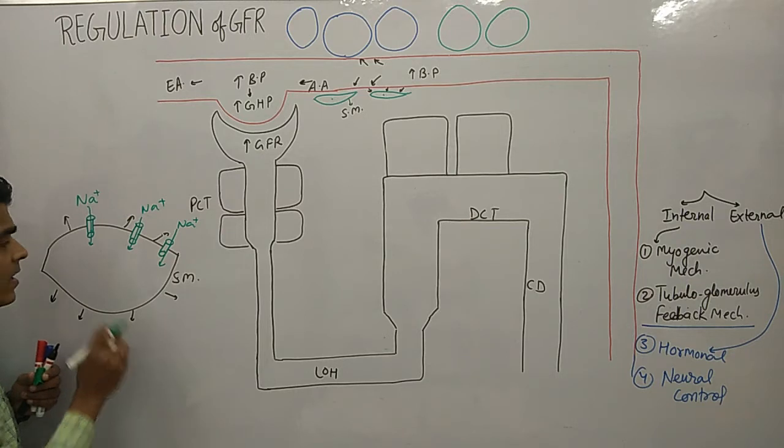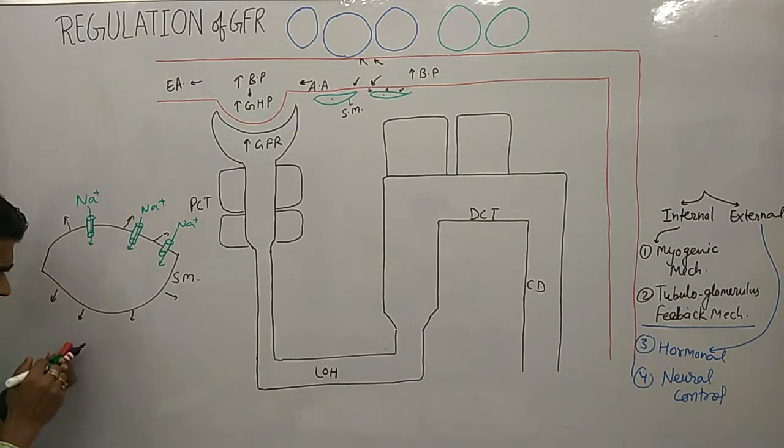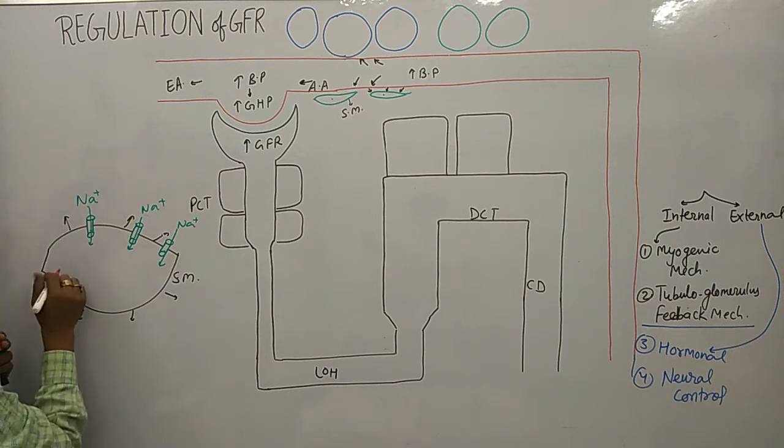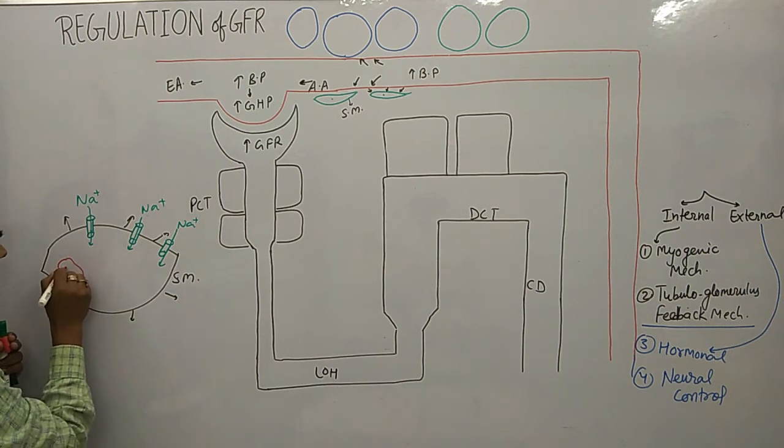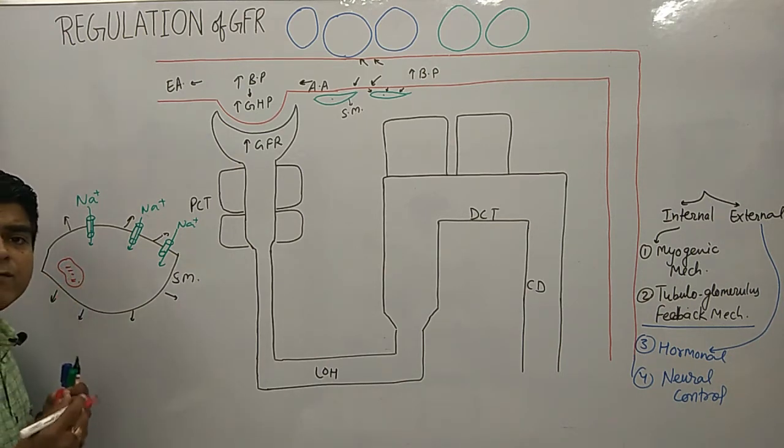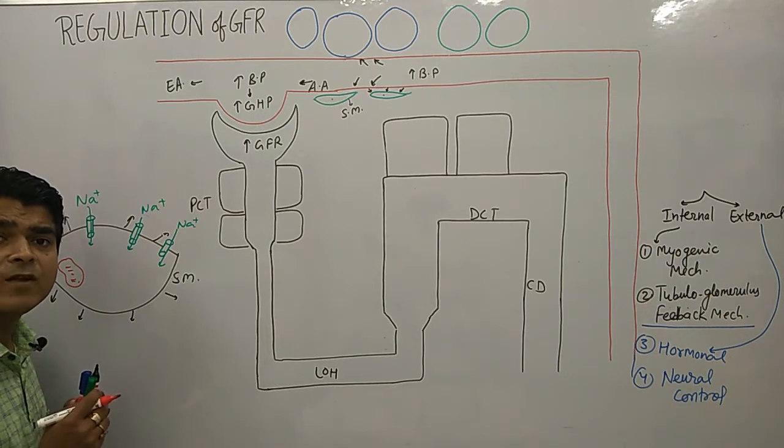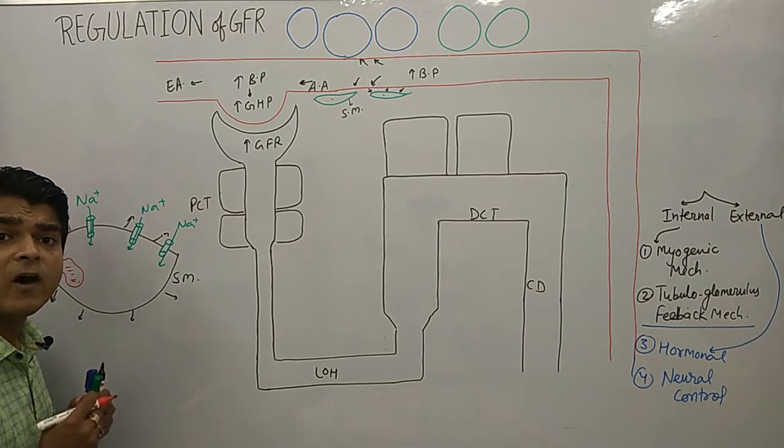Clear? Now what happened? Within the cell, there is sarcoplasmic reticulum. We know that sarcoplasmic reticulum is a storage point for calcium.